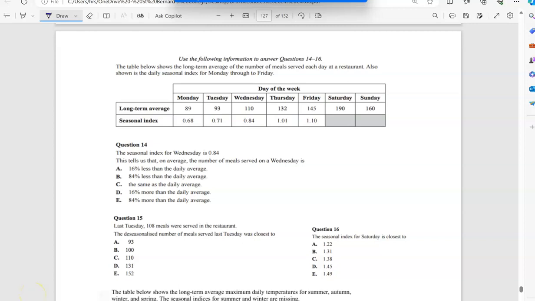So let's have a look at these exam questions, all on deseasonalizing data and things like that. The table below shows the long-term average of the number of meals served each day at a restaurant. Also shown is the seasonal index.